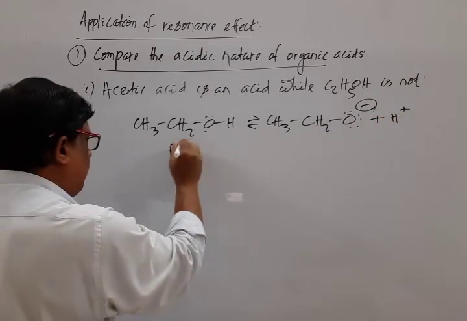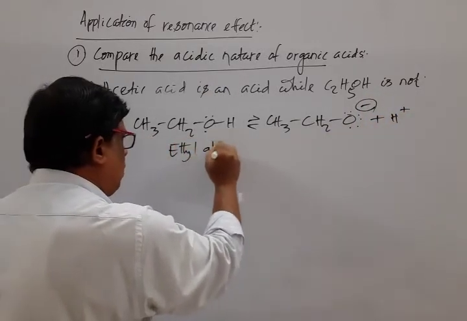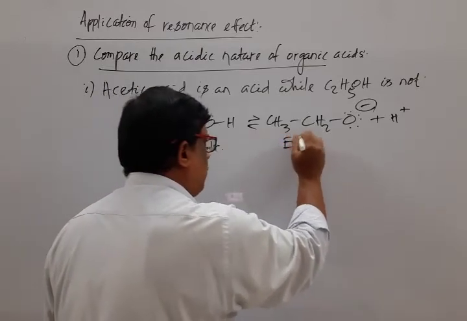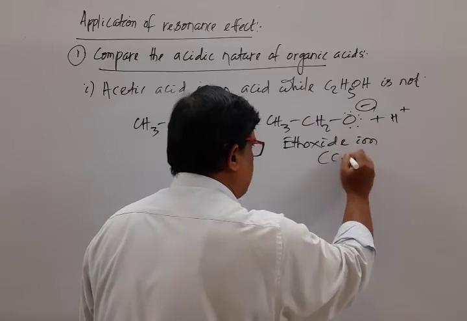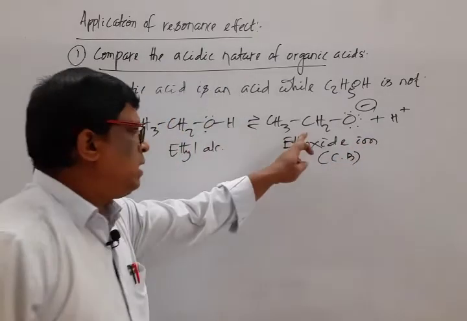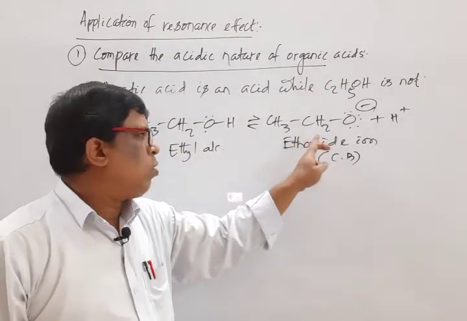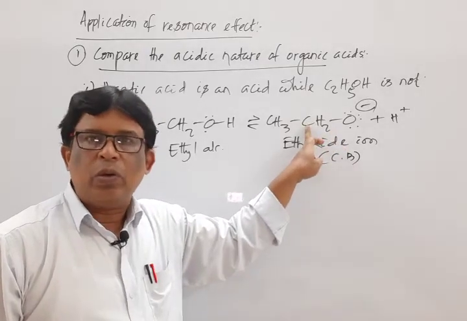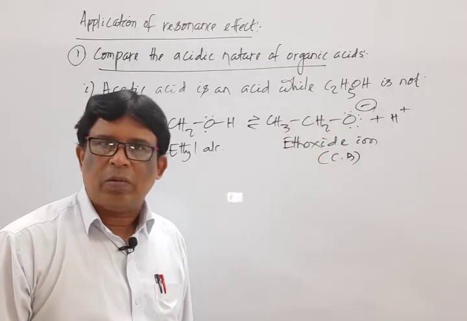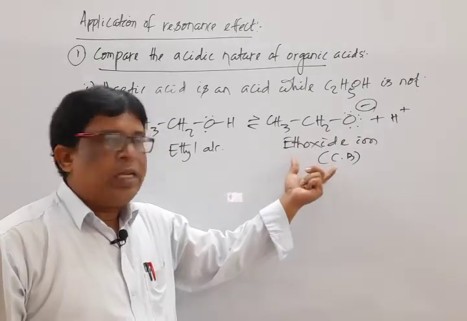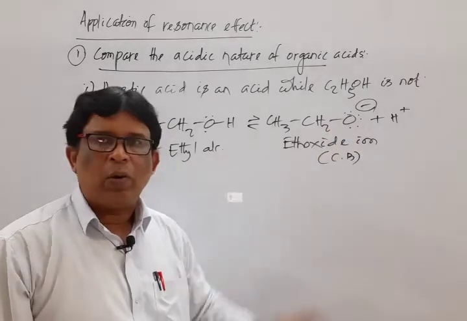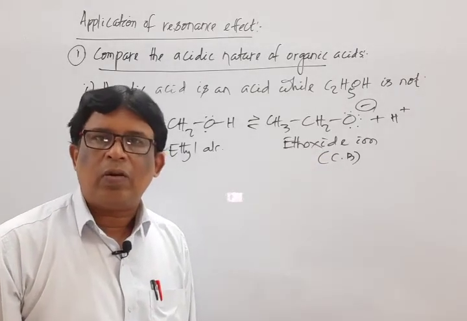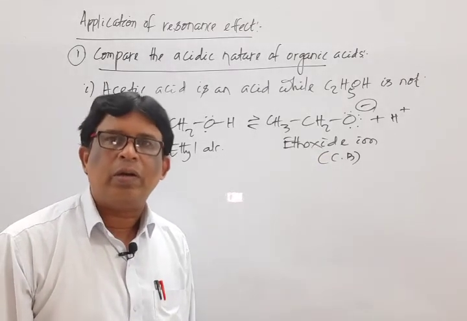Its name is ethyl alcohol. Its name is ethoxide ion, or it is known as the conjugate base. As it does not involve any conjugated pi system, resonance structure is not possible. That's why it is not stabilized by resonance. Hence, though it donates a proton, ethyl alcohol does not come under an acid.